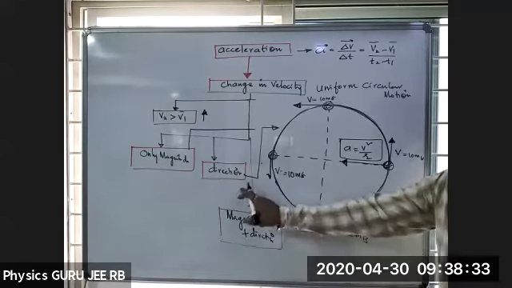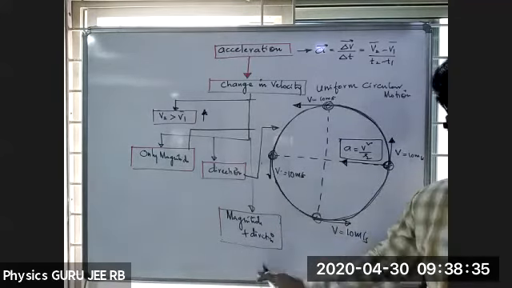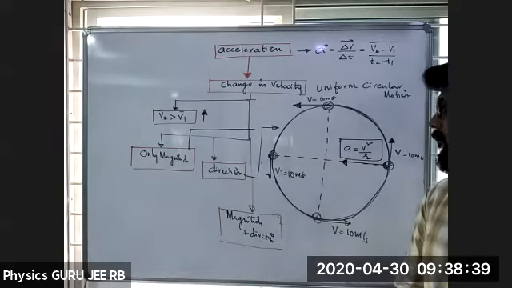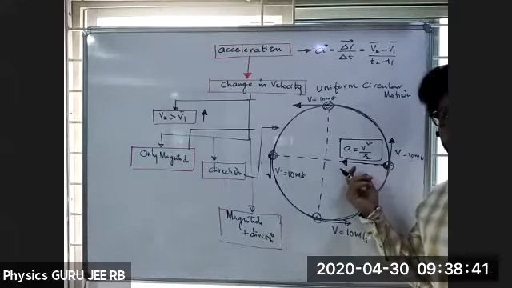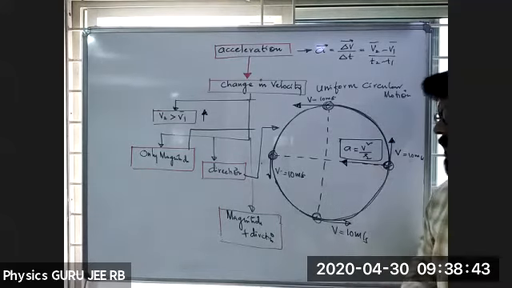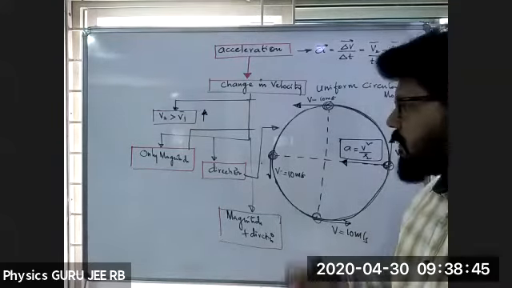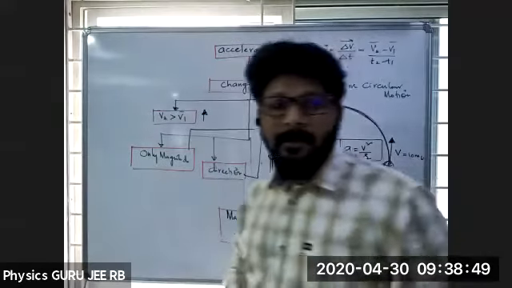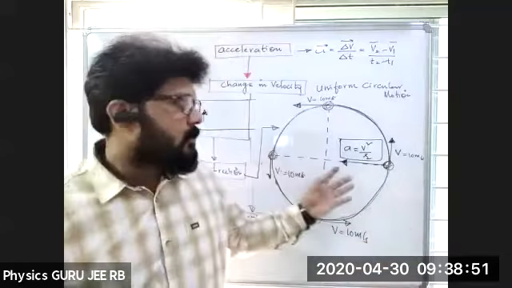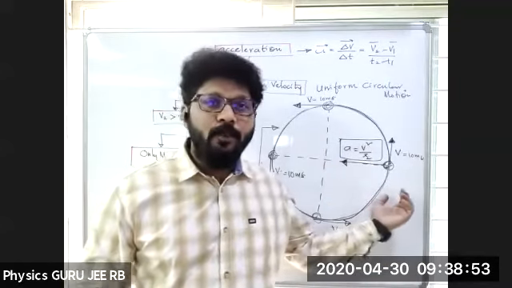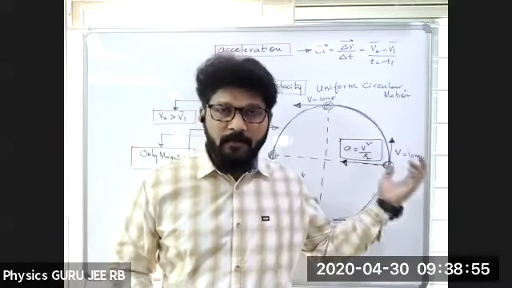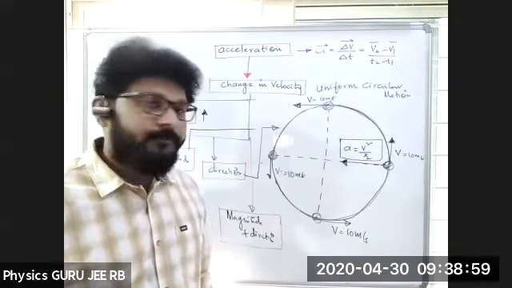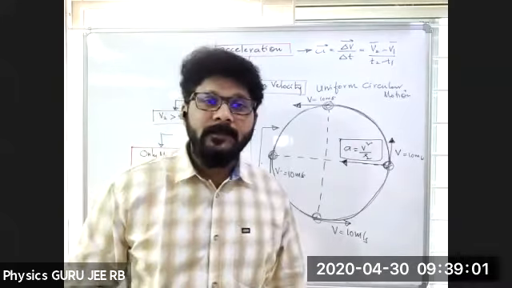So that is about the acceleration. Next, magnitude and direction. What is the formula? The formula a is v square by r, the square of velocity divided by r. r is nothing but the radius of the circular path. They don't ask problems on this one. You should only know the concept, how a body possesses acceleration. Okay, clear?